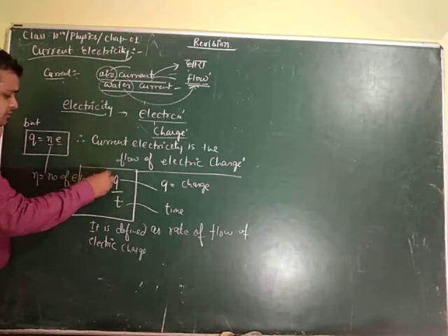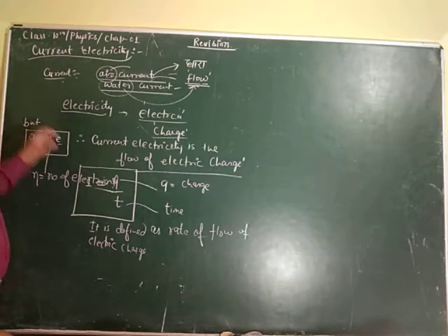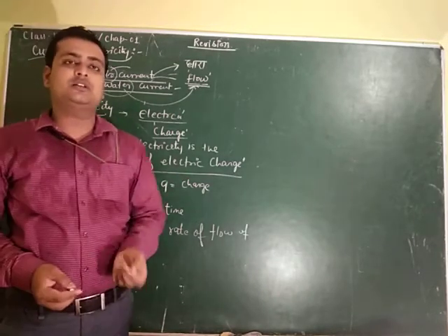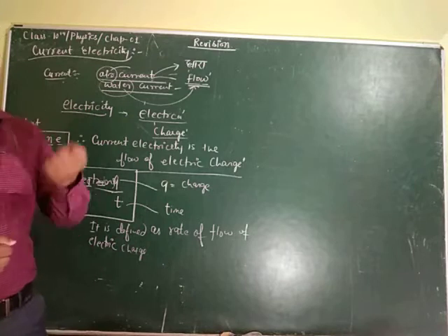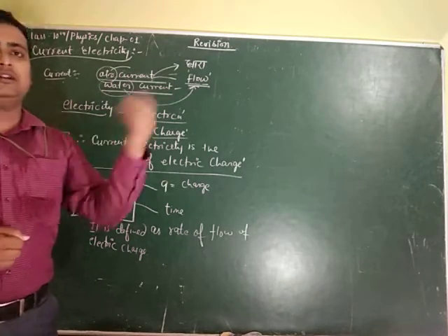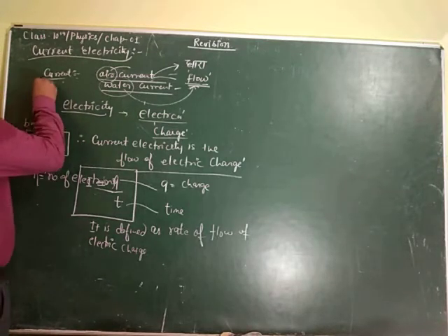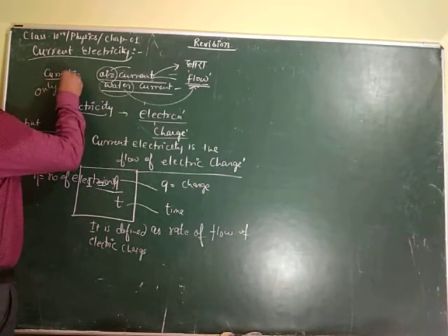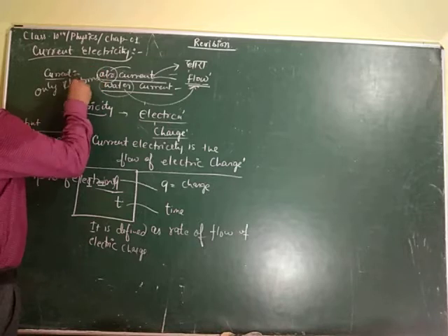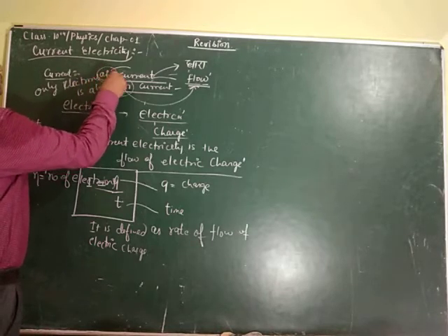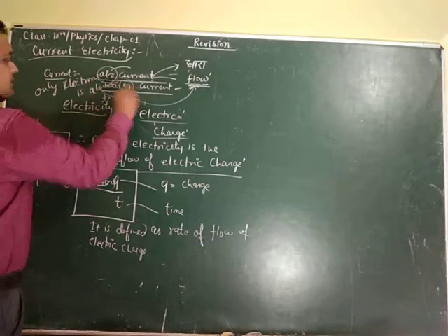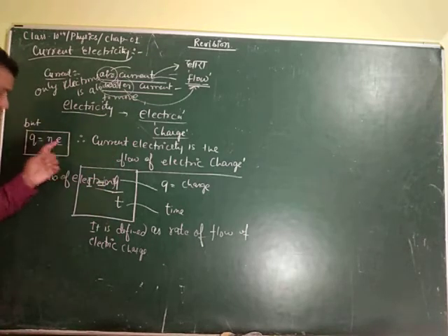There is a question why we consider only electrons when dealing with charge. It is because only electrons are allowed to move. That is why we take only electrons, not protons.